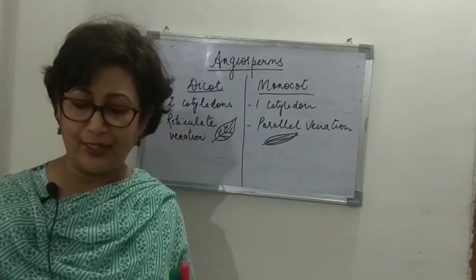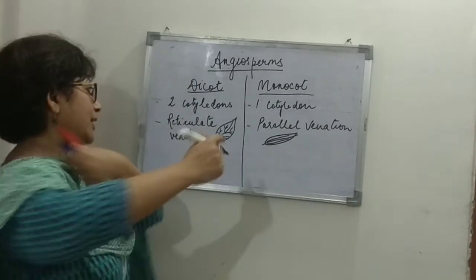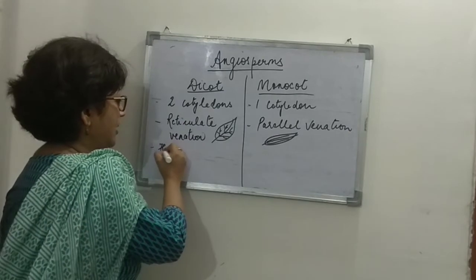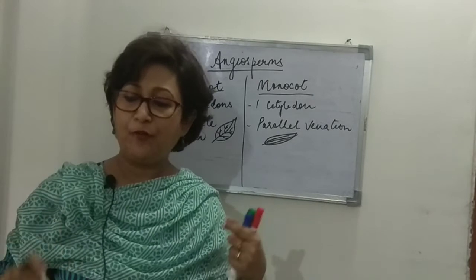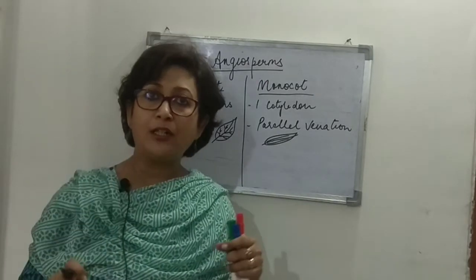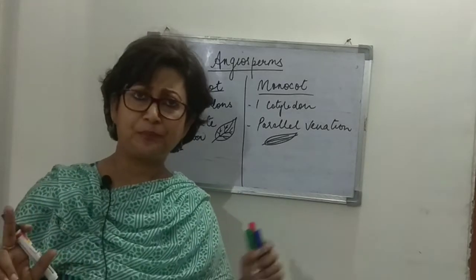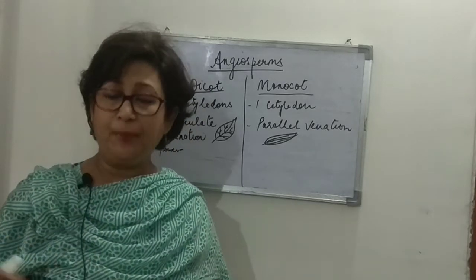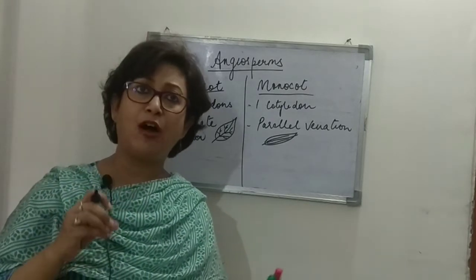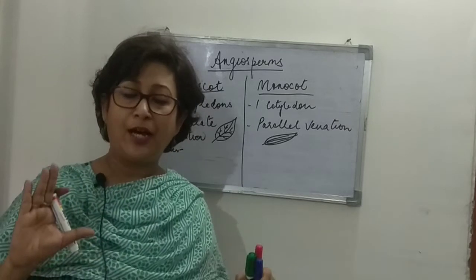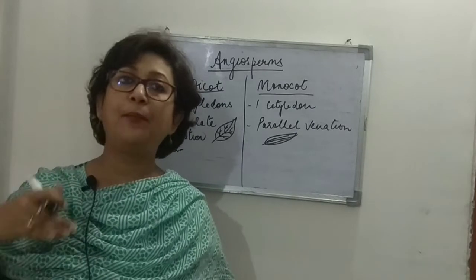Now, that is about the leaves. The third difference is regarding the flowers. In dicots, a flower is pentamerous or tetramerous. What does this mean? Pentamerous or tetramerous means the floral parts are found in sets of 5, penta meaning 5, or if it is tetramerous, in sets of 4, or their multiples.